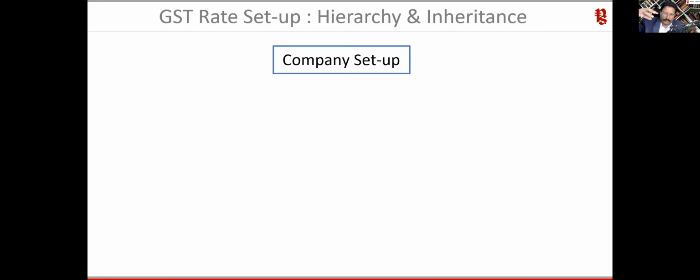All right, so you can set up the GST information at the company level, and once you do, this is what you can specify, which I had mentioned earlier: the description, HSN, SAC, rate of tax, type of tax, everything can be configured at the company level.